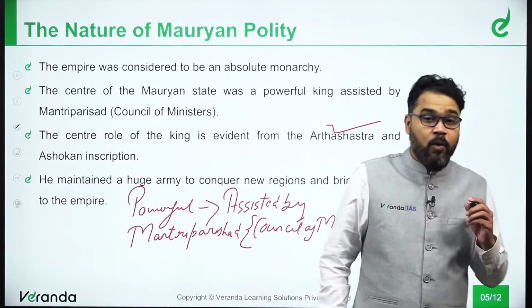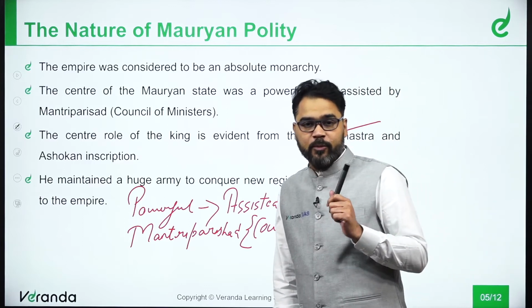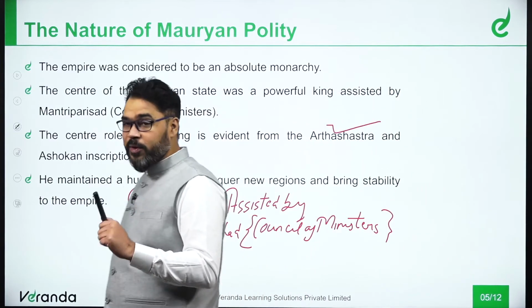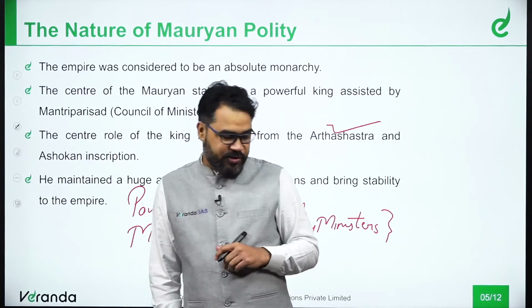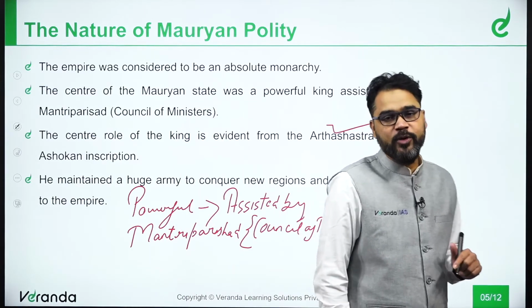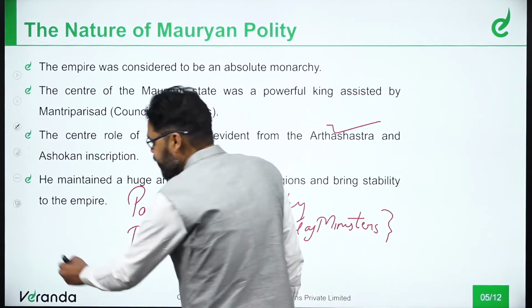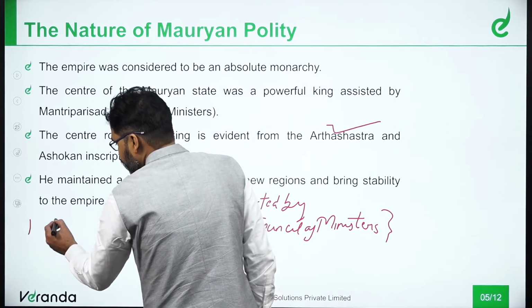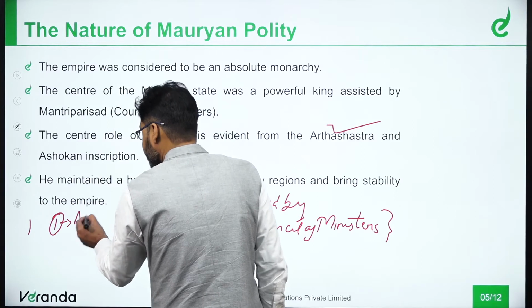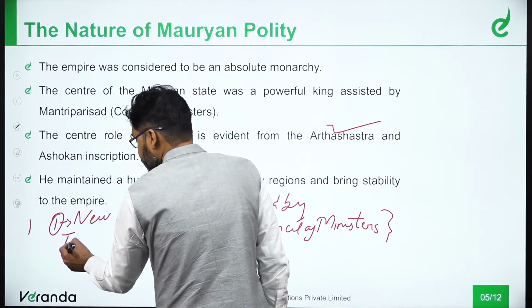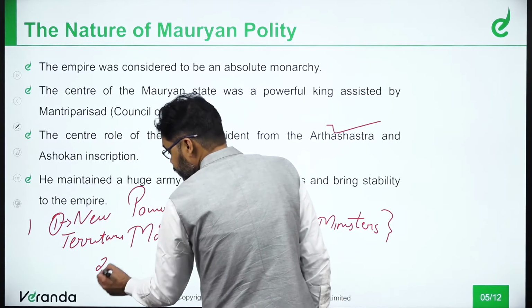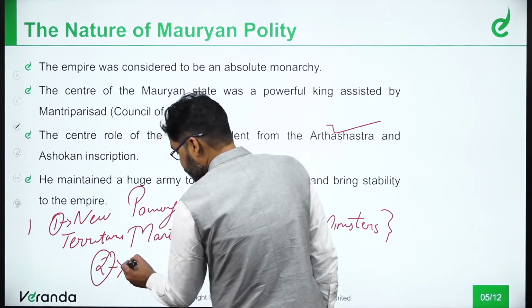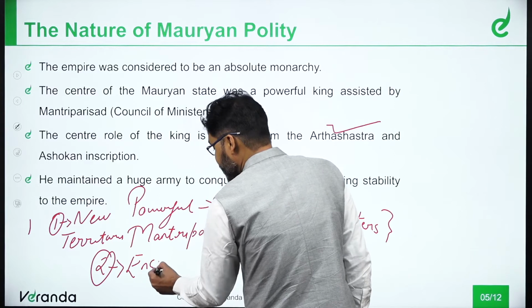Now, one very important feature of the Mauryan polity was that they always maintained a very huge army. Why? Two reasons. Number one, in order to get new territories, to get control of new territories. Number two, to ensure stability.